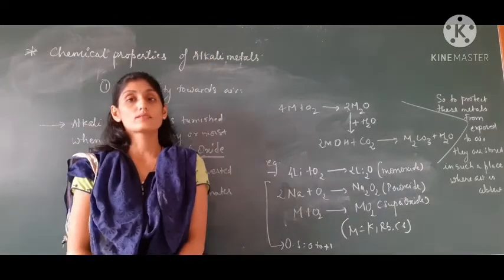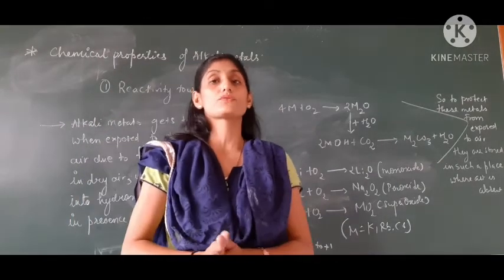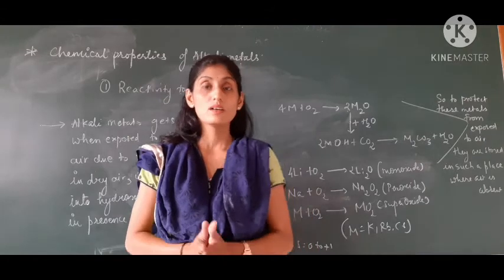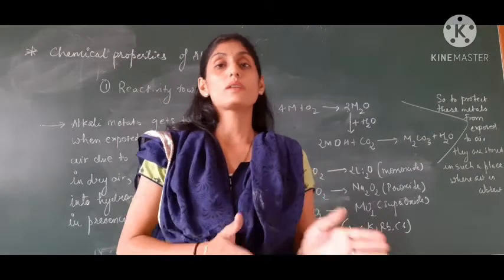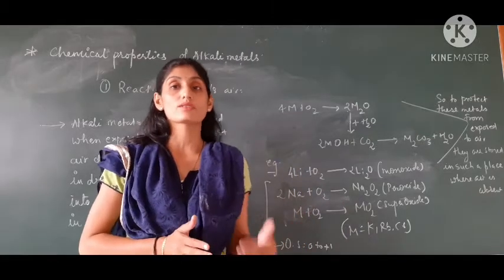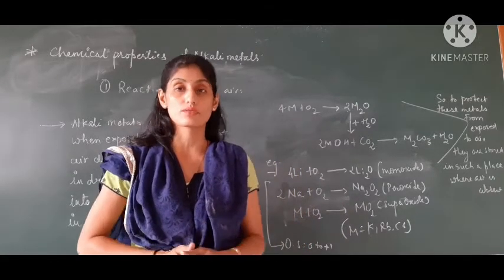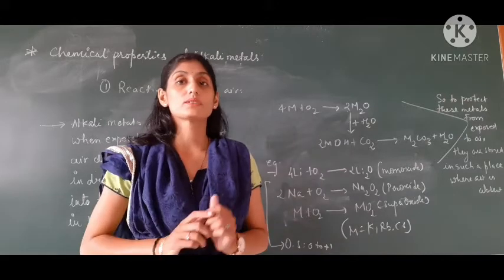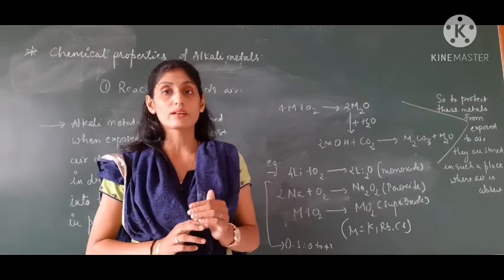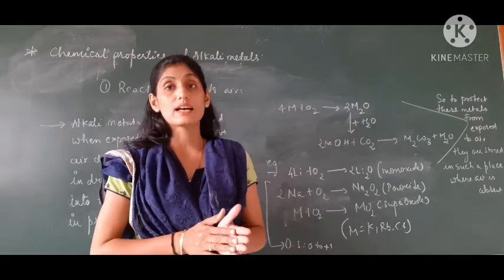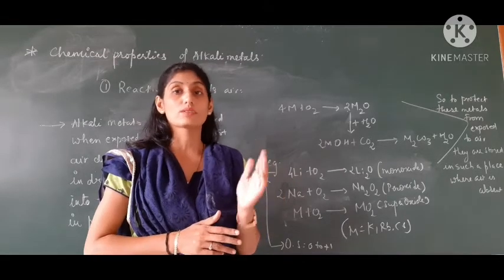Good morning class. We have already discussed the physical properties of alkali metals. Today we are starting with the chemical properties of alkali metals. Chemical properties mean how they react with oxygen, water, hydrogen or halogens. First we are talking about the reactivity towards air. Air is nothing but the presence of oxygen. That means we will see how the alkali metals react with oxygen.